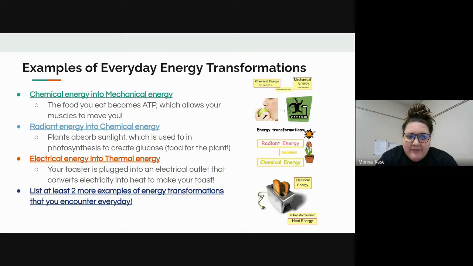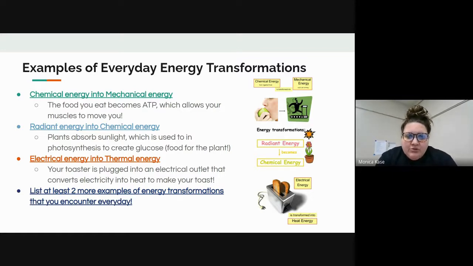And then we also have electrical energy into thermal energy. The example here is a toaster. You're plugging in your toaster into the wall. That's where you're getting your electrical energy, and it's turning into thermal energy because it is heating up within that toaster and making your bread into toast. So creating almost like a burn mark on them.